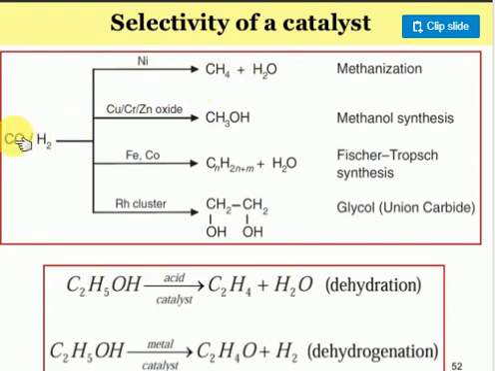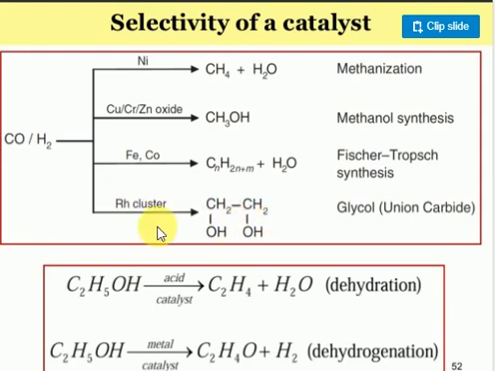Similarly, one mole of carbon monoxide and 2 moles of hydrogen, in the presence of chromium oxide Cr2O3 plus zinc oxide, give methanol. Next, with the same composition, carbon monoxide plus hydrogen in the presence of copper gives formaldehyde. The same mixture in the presence of iron, cobalt or nickel catalyst gives hydrocarbons. Next, if you use rhodium, carbon monoxide plus hydrogen gives glycol only.